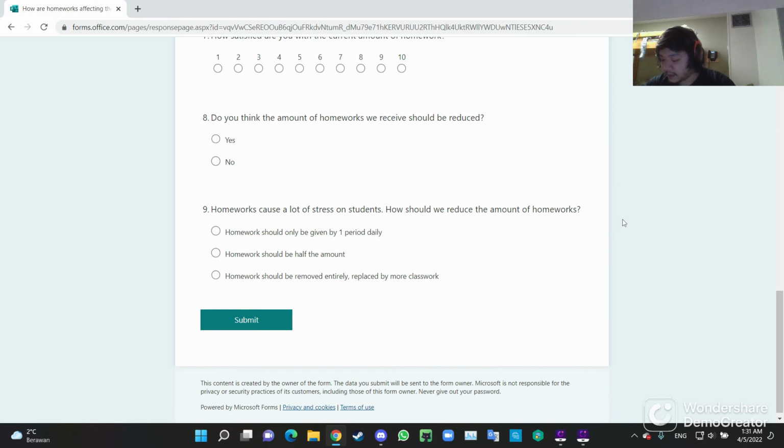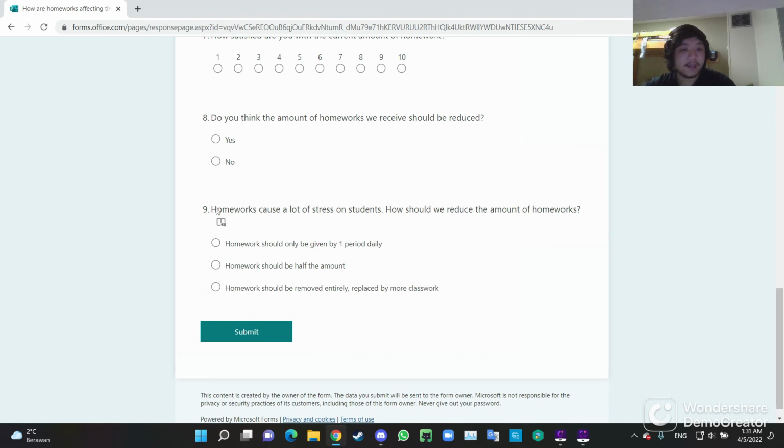And lastly, the bias that we have is basically at number 9 here, the last question. And it says that homework causes a lot of stress for a student. How should we reduce the amount of homework? Now, this should affect the results because mostly students will agree for the homework to probably be cut or reduced at least. And thus, this will probably put, let's say maybe half the amount or probably given one period daily.